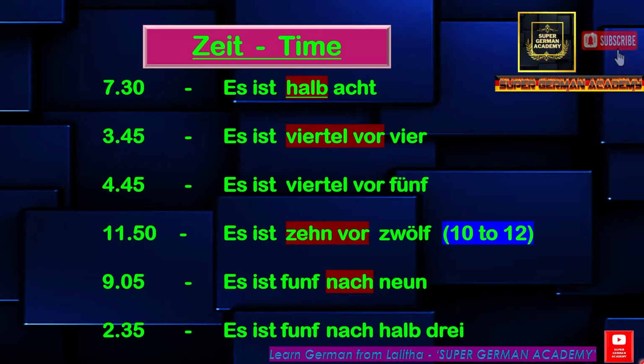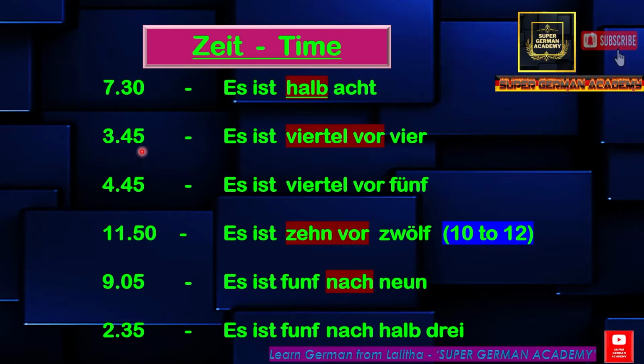Now let's see the other formats of the timings, like 12:30, 3:45. In this way, when you want to say, how do we express it in German? I have given a few examples here. For 7:30, how do you say it? 7:30 means 30 minutes after 7, no? So that also means it is 30 minutes to become 8. So 7:30 can also be said as 30 minutes to become 8, as halb 8. Halb 8 means it is 7:30.